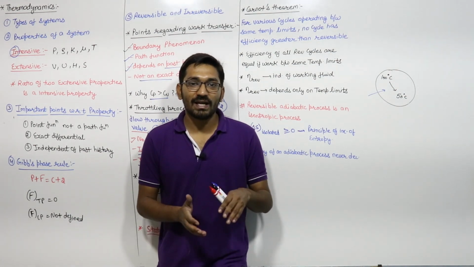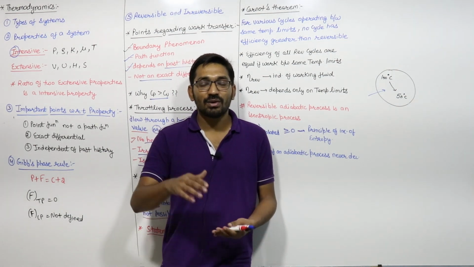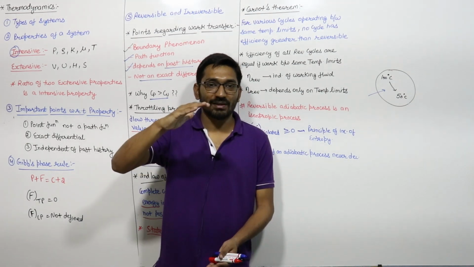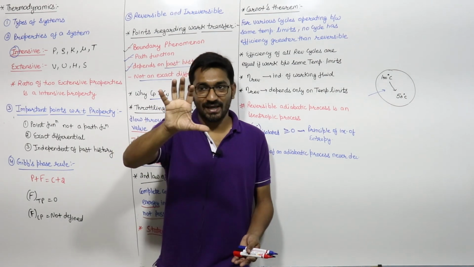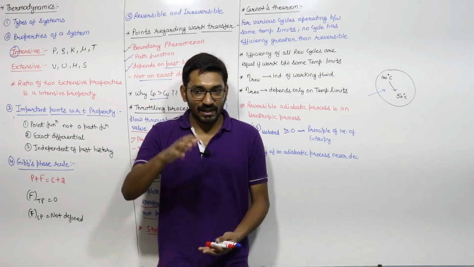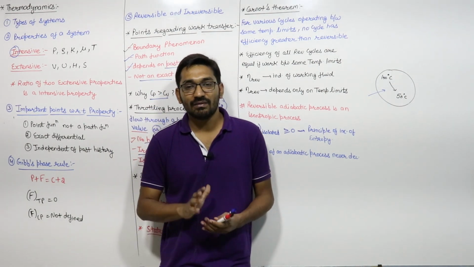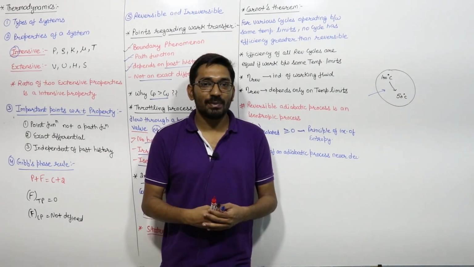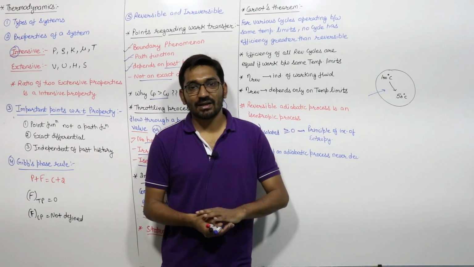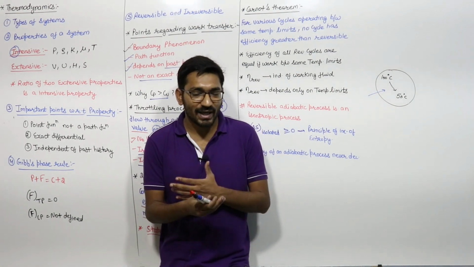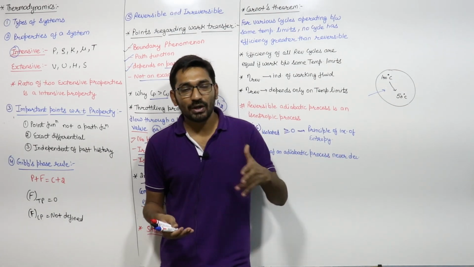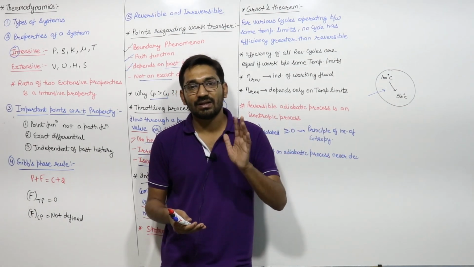That means for a heat engine to work, there should be a minimum of 2 temperature reservoirs, one at high temperature and one at low temperature. In between that only your heat engine will work. This gives the concept of your PMM2, and we can say that no cycle, whether reversible or irreversible, no device has 100% efficiency.